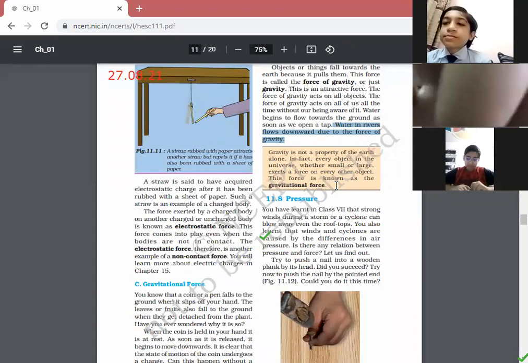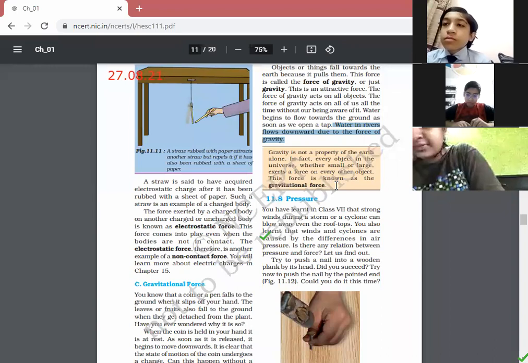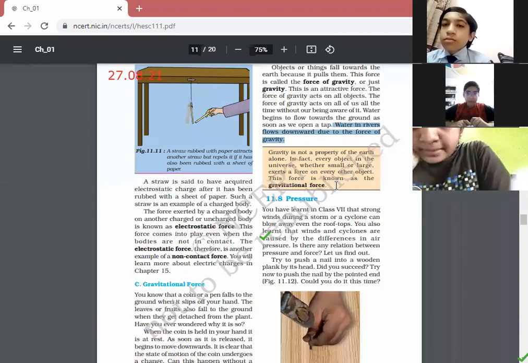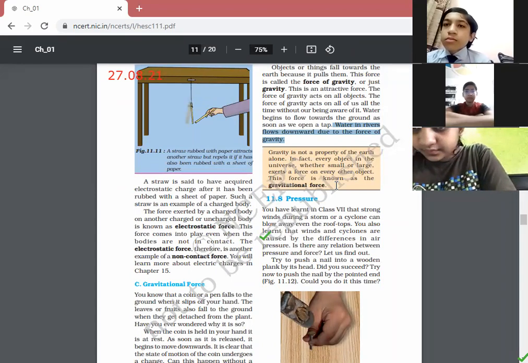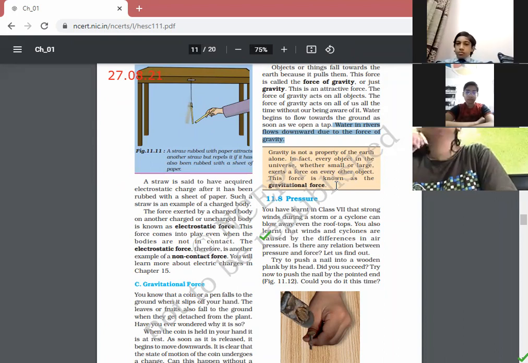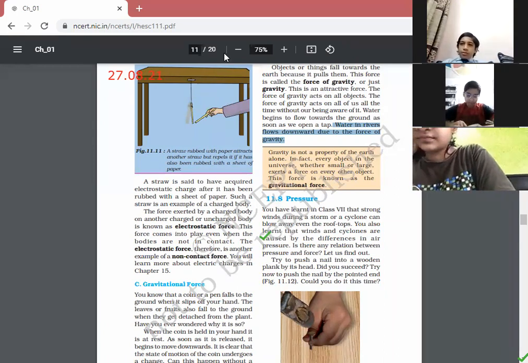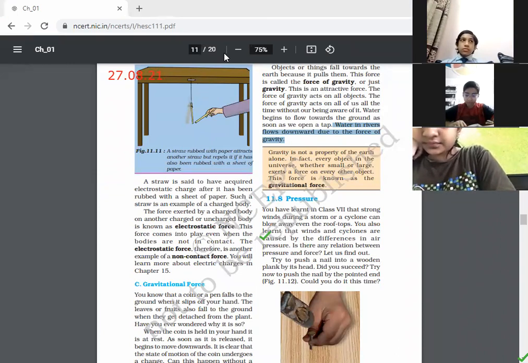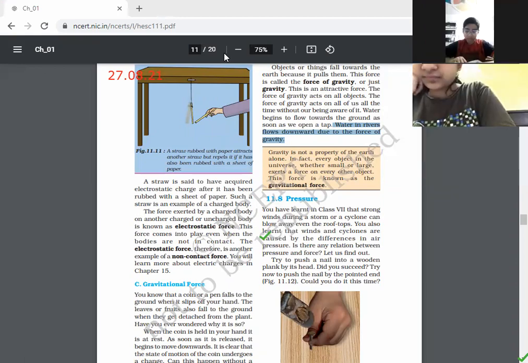What are the examples of non-contact force? First, what we had read? Second is electrostatic, and third is magnetic. Gravitational force we have read. So these three are the non-contact forces. So today, children, we have read the concept of non-contact and contact forces. I hope this concept is clear to you. If not, you may ask the questions.